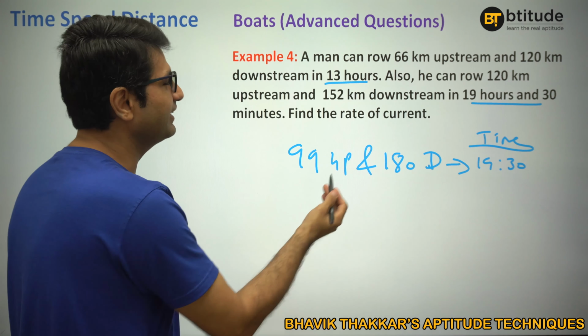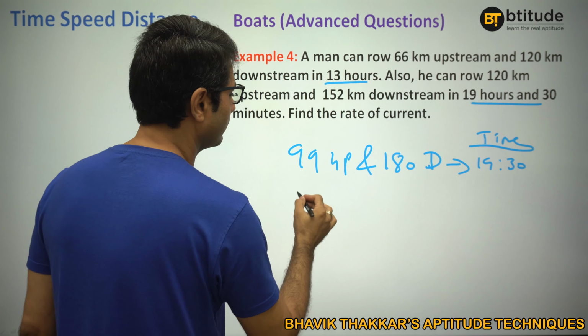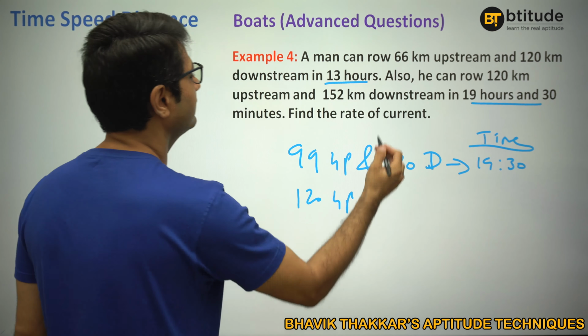Here if you understand, it is already given that I am going 120 kilometer upstream and 152 kilometer downstream, and I am taking the same time. So doesn't that mean this is equal to this? Fair enough.